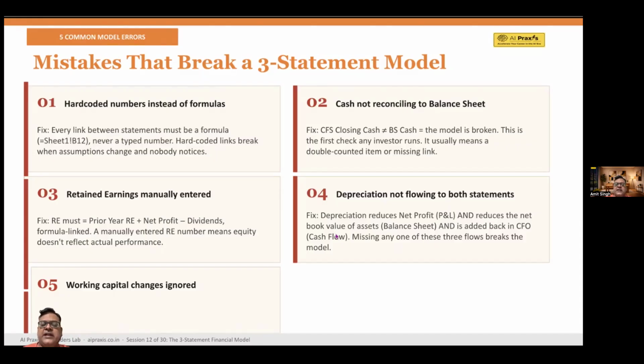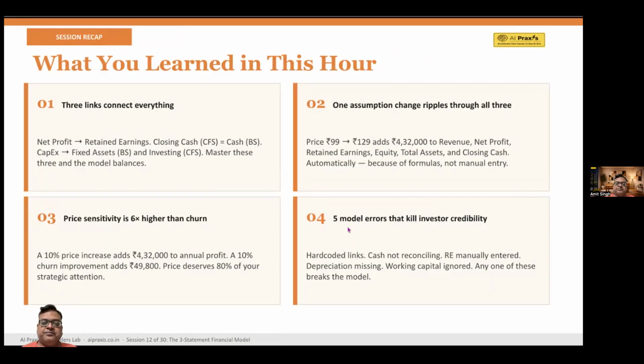Right. Error number 5 is working capital is ignored. So changes in receivables or payables are not included. Cash flow becomes incorrect. That's the problem. So profit becomes equal to cash, which is almost never true. So fixes always include working capital changes. So the final insight here is every one of these errors can break your entire model and reduce investor trust immediately.